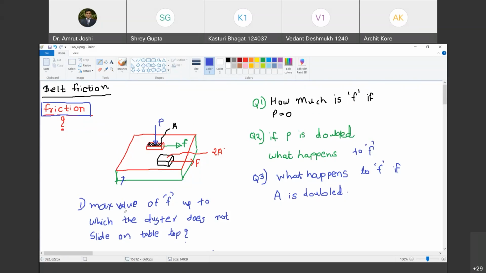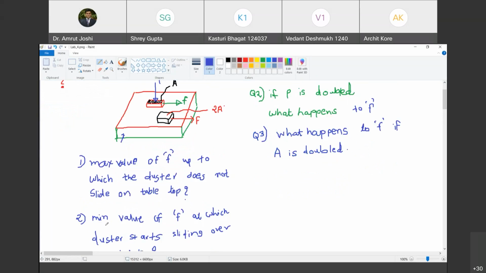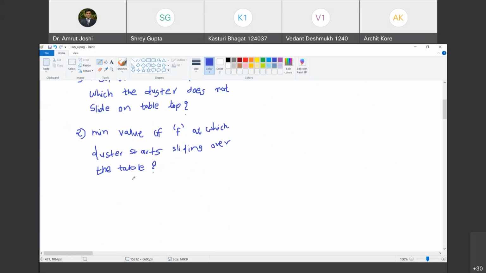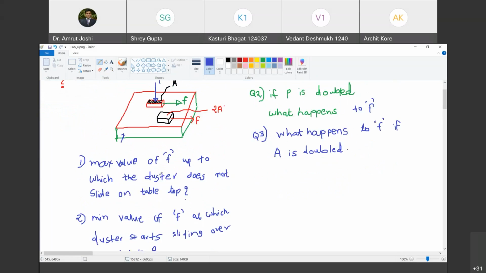So you go on increasing F systematically from 0 till that value, after which, if you slightly increase the force F, the duster is going to start sliding on the table. Are you with me? Yes, sir. Okay, so what is that value? That is the first question asked. The second question asked is: what is the minimum value of F at which the duster starts sliding over the table? Are you with me?